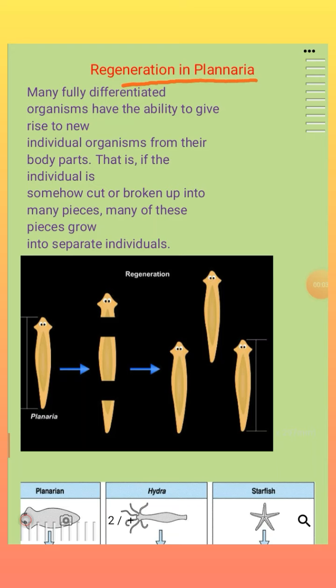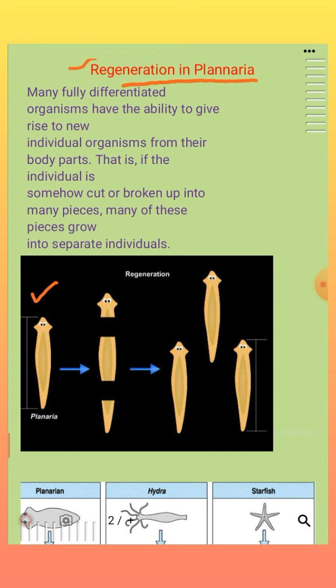Hello students, our next topic is on regeneration in planaria. Regeneration is another mode of asexual reproduction where a single parent organism is involved. Suppose you can see here, this is a planaria. A single organism means only a single parent is involved in producing the daughter organisms.